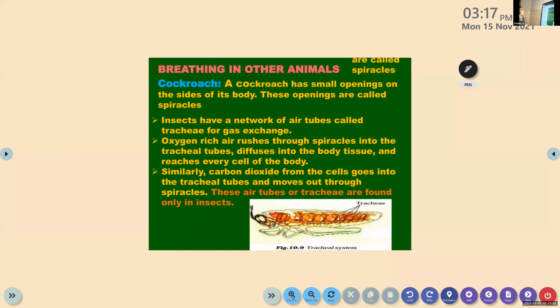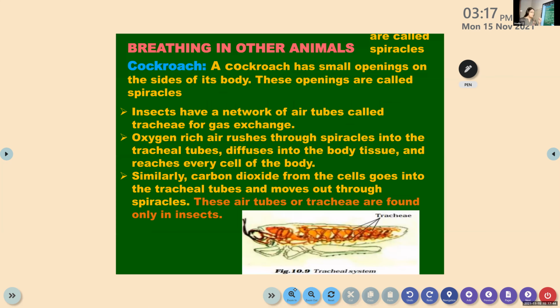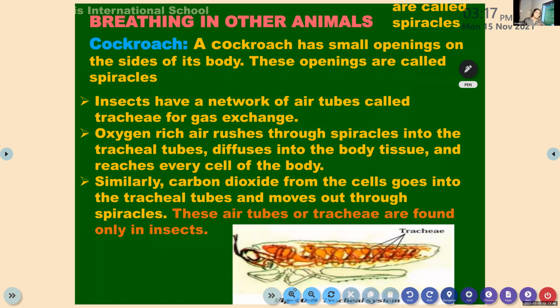It has small openings on the sides of its body. You see these cockroaches, if you zoom this picture, or you look at a cockroach which is dead and fallen down in the kitchen. Some kitchens have plenty of cockroaches. When you look at them, they have wing-like structures.